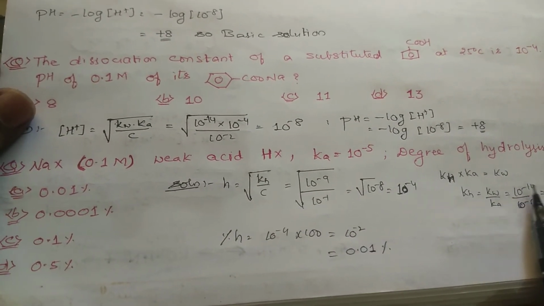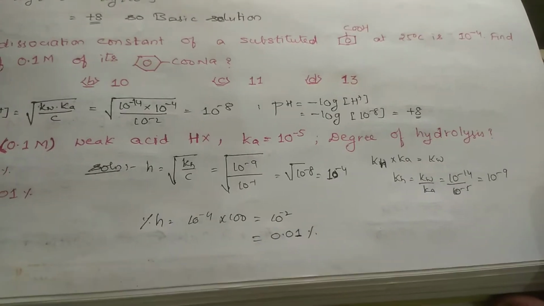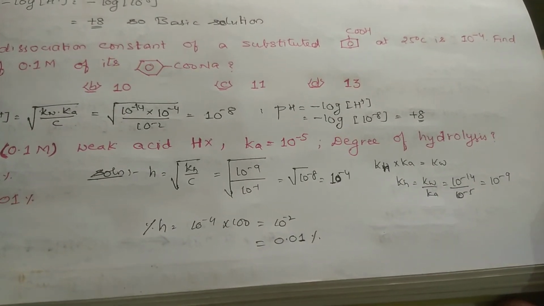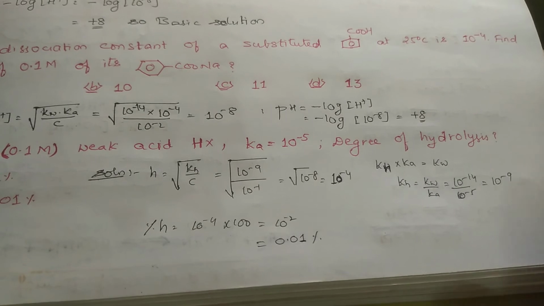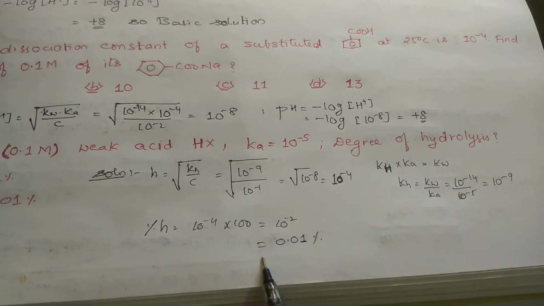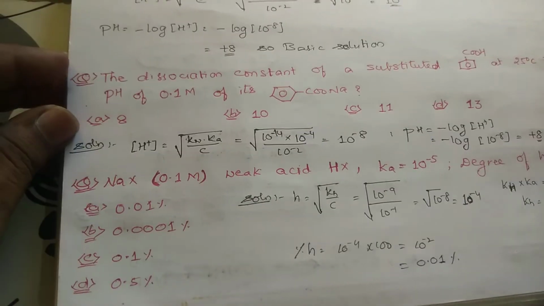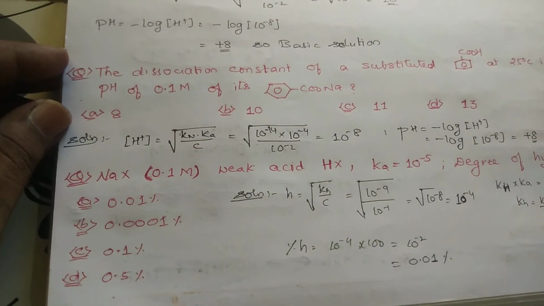KH into Ka is equal to Kw. You know that KH is equal to Kw by Ka, 10 power minus 14 by 10 power minus 5, which is equal to 10 power minus 9. The percentage of hydrolysis will be 10 power minus 4 into 100, equal to 10 power minus 2. So you will be getting 0.01%. The option is the first one.